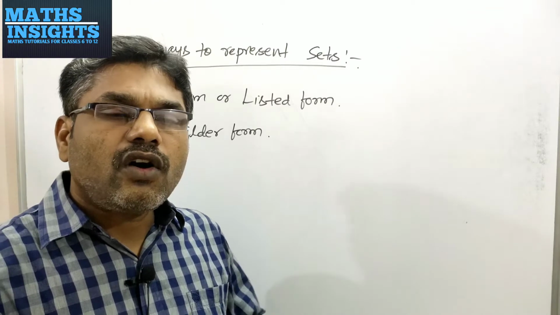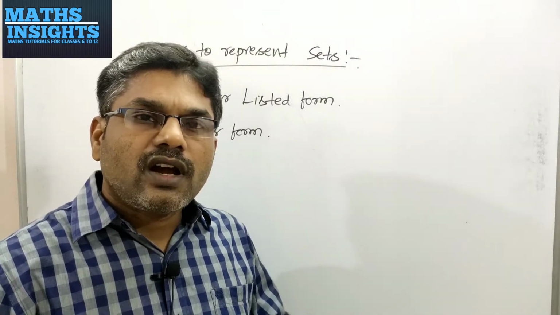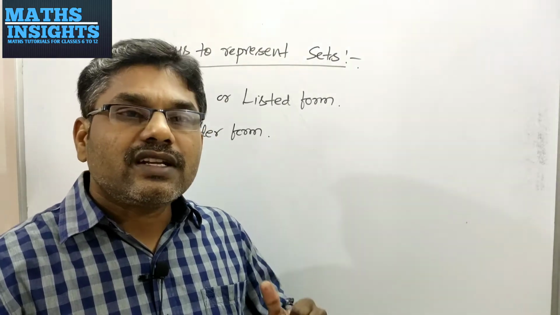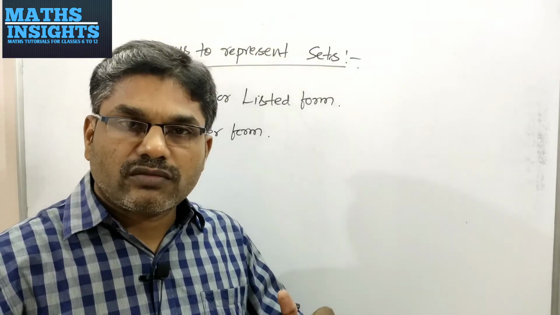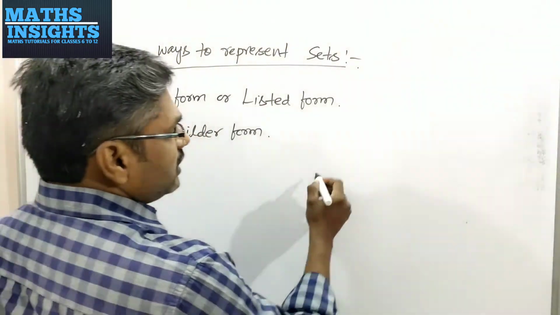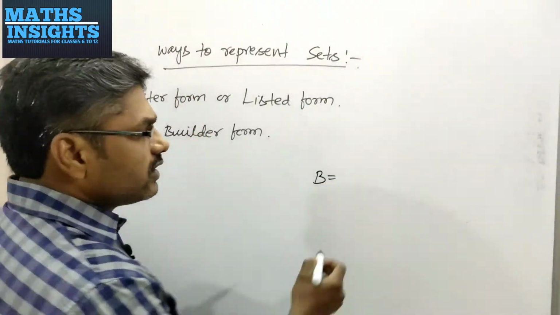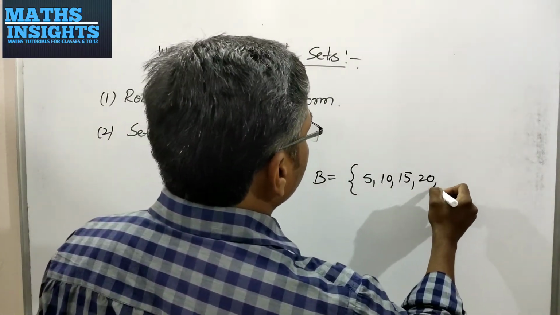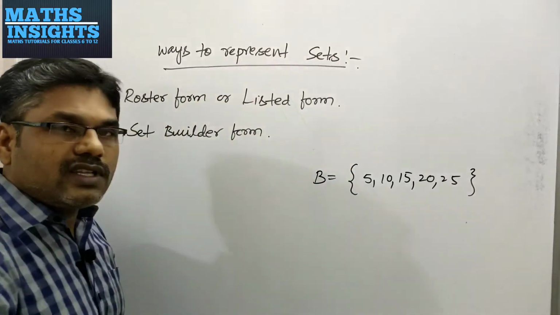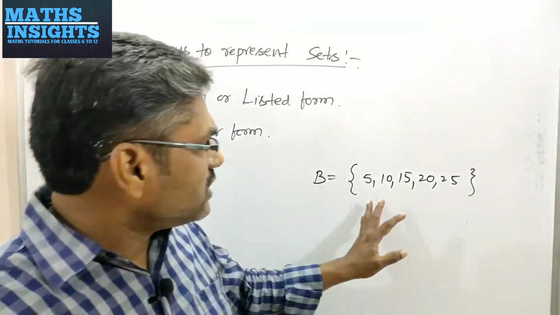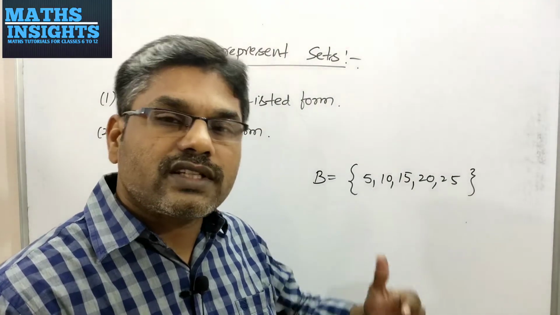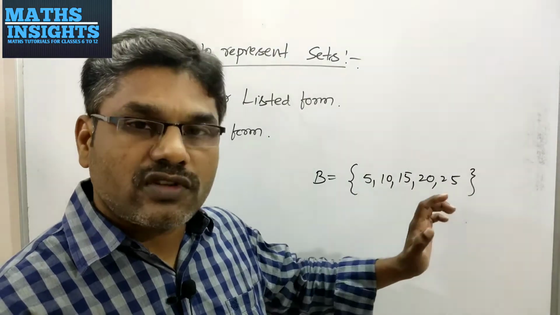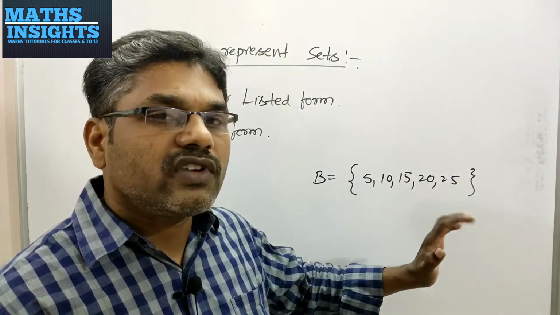If you list all the elements of a particular set and write within the braces by separating with commas, then that representation is called roster form. I am writing a set called B with 5, 10, 15, 20, 25 and so on. This is called a list form. You have to write all elements of the set by separating with commas, then that is called a roster form. It's very simple and very clear also.